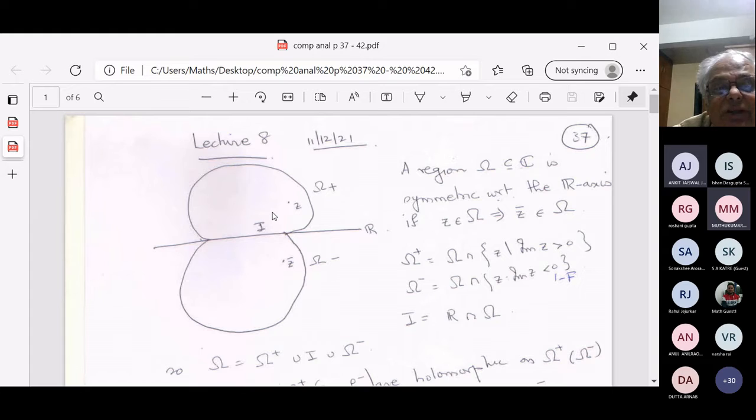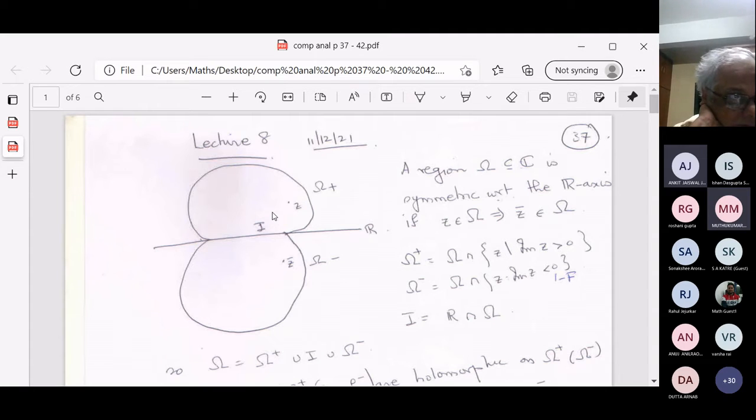And these two continuous extensions are real valued on I, and they agree on I. Then obviously I can extend your function on omega plus and omega minus because they agree on the intersection and they are continuous on those sets. I get a continuous function defined on omega plus union I union omega minus.